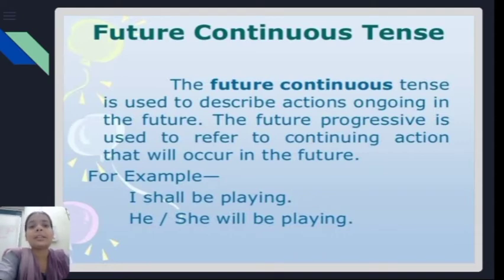For example, I shall be playing means I'm not playing right now, nor was I playing before. I will play or I shall be playing means it is in the future. It talks about the future. He or she will be playing. So this is about future continuous tense. It means it refers to an unfinished action. It talks about an unfinished action that will be in progress in the future.